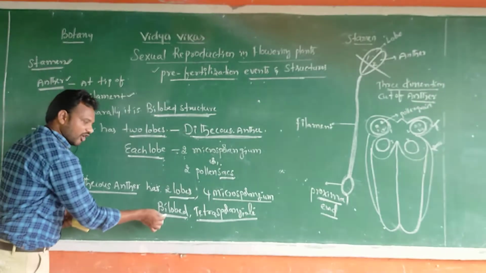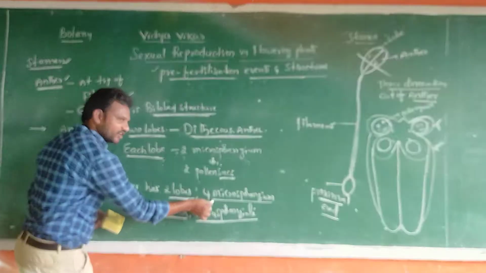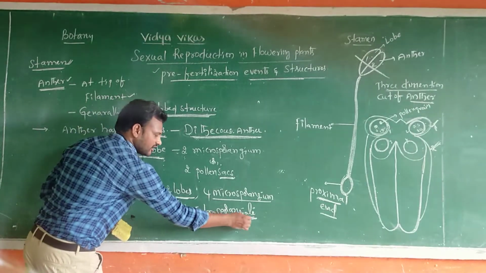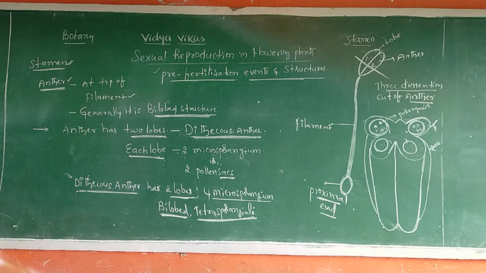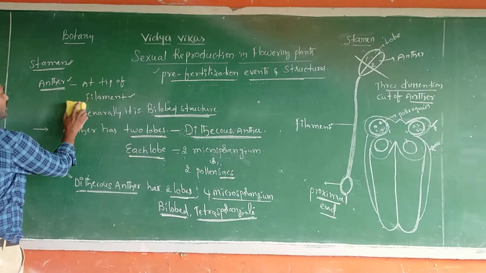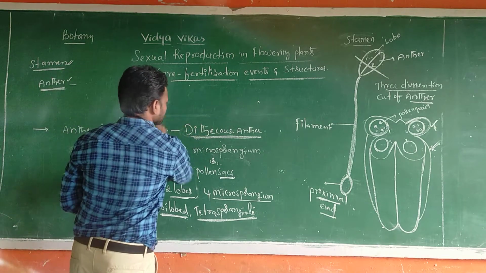So finally, how many lobes? Two lobes. And how many microsporangia? Four microsporangia. This is called a bilobed tetrasporangiate structure. I hope you understood this. That is the bilobed structure.